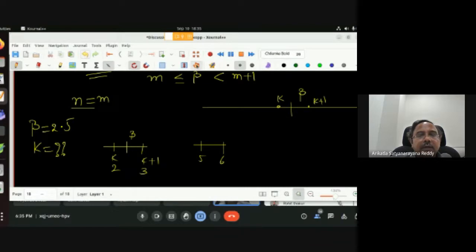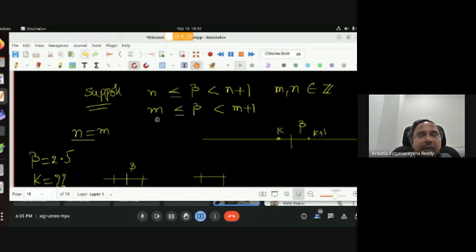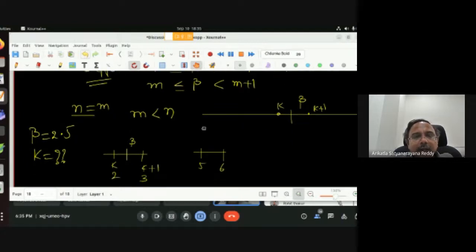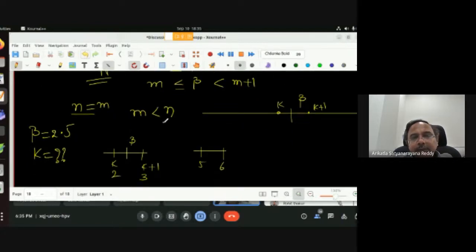So now I need to show that m equals n. I want to show m equals n. So we'll assume like this. Suppose that m is less than n. Sorry, because of lack of time, I'm not asking questions. Suppose m is less than n. So can you say what it is about m plus 1 and n then?